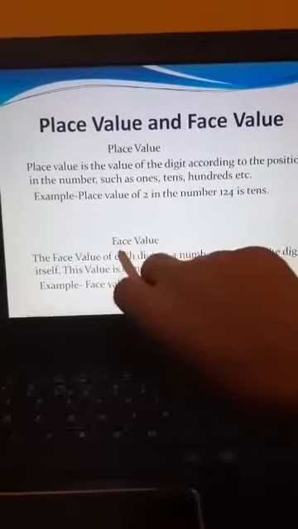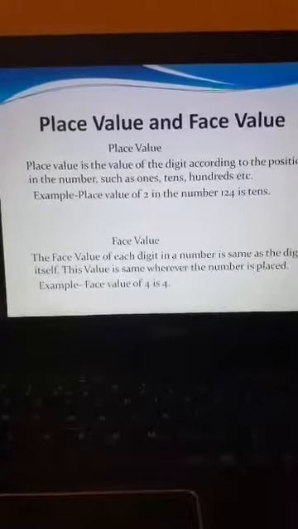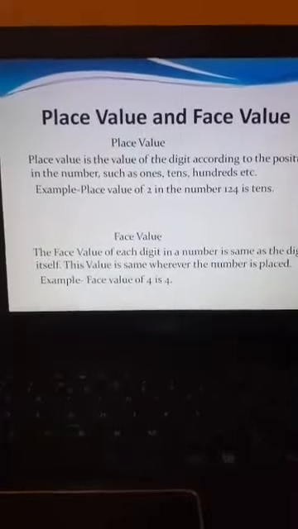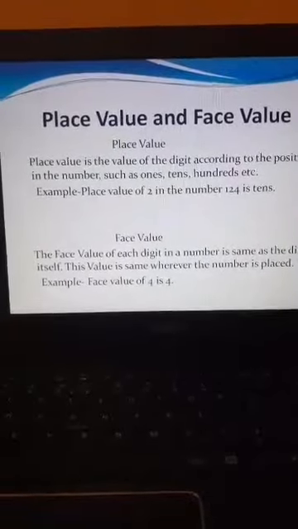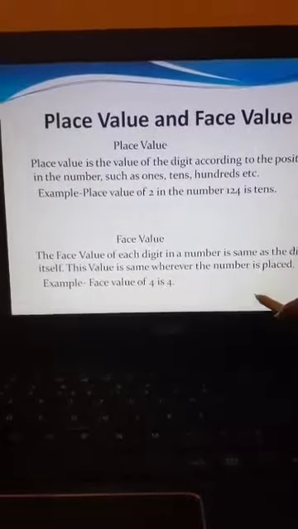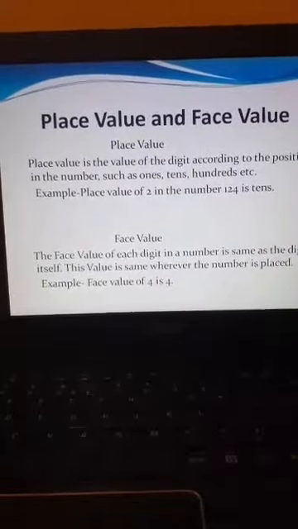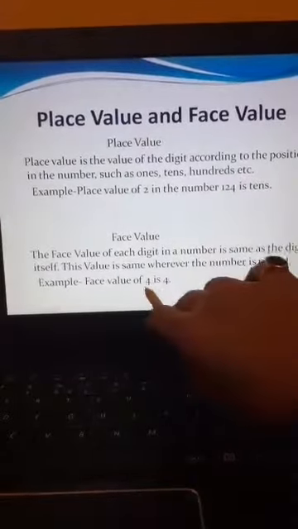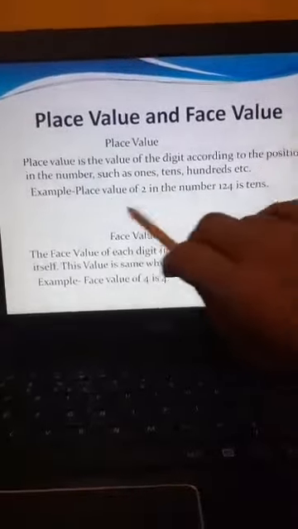Now let's talk about the face value. The face value of any digit is the same as the digit itself. Suppose 6 is written here, so the face value of 6 will be 6. The face value of 4 is 4.